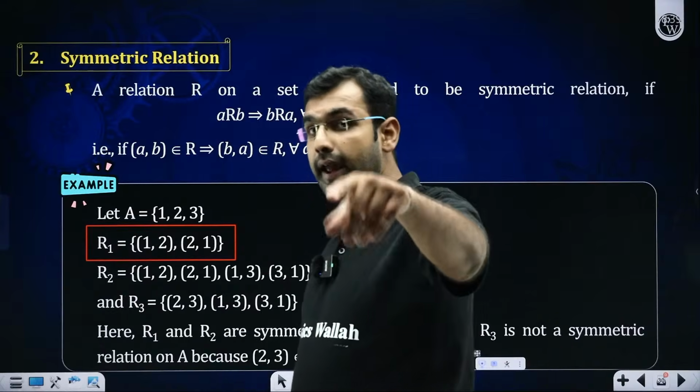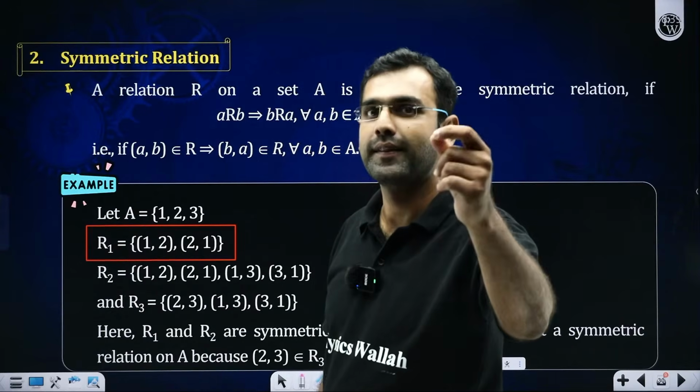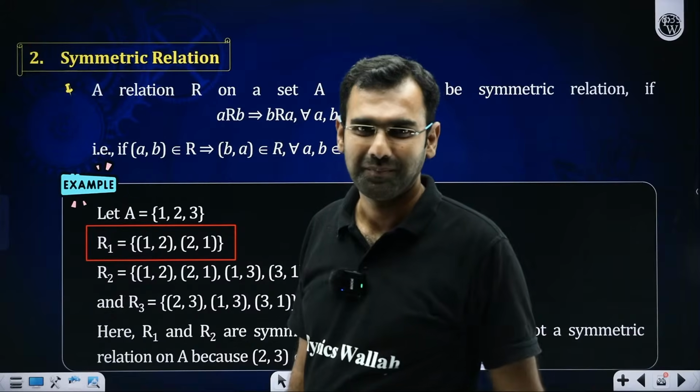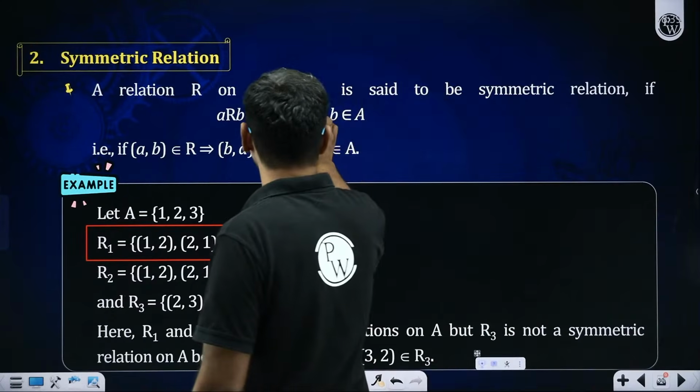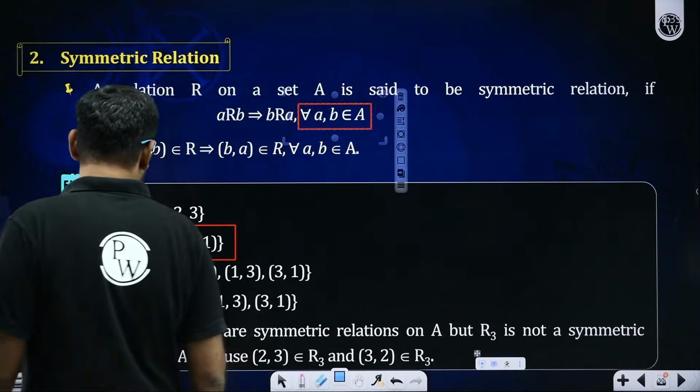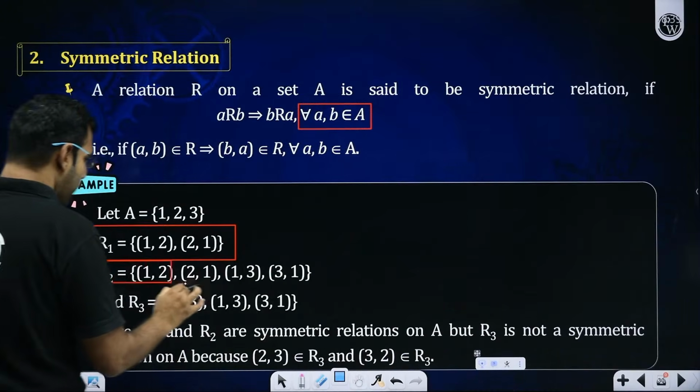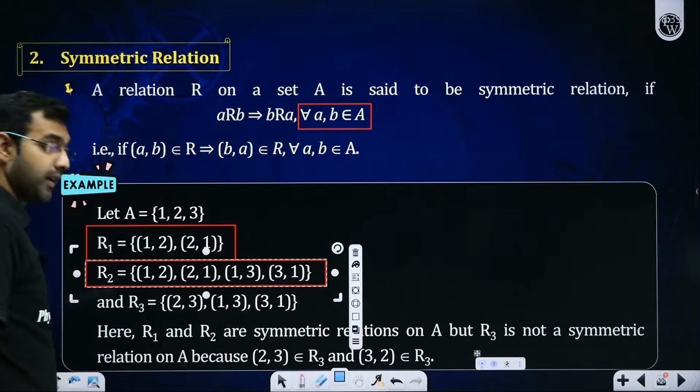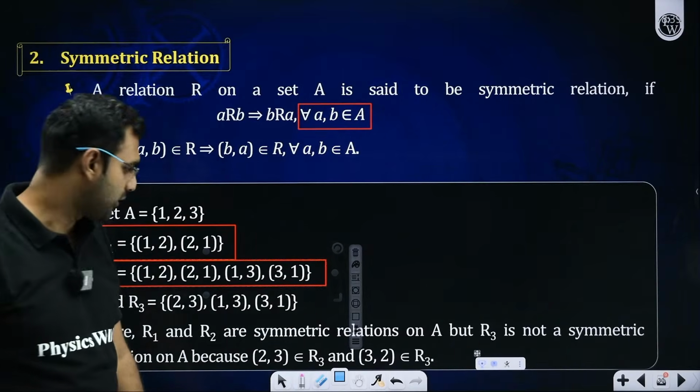For all A which are there in set capital A. I hope this is a condition which you should not miss at all. Yes or no? Sir, what about this relation R2? Will you call this relation R2 also a symmetric relation? Is it also a symmetric relation?